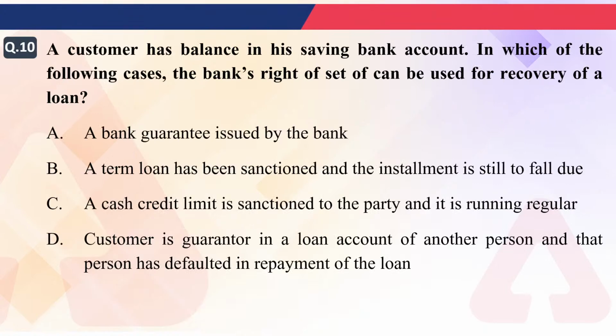Next, a customer has a balance in his savings bank account. In which of the following cases can the bank's right of set off be used for recovery of a loan? First, a bank guarantee issued by the bank. Second, a term loan has been sanctioned and the installment is still to fall due. Third is saying a cash credit limit is sanctioned to the party and it is running regular. Fourth is the customer is guarantor in a loan account of another person and that person has defaulted in repayment of the loan. So in which of the following conditions does the bank have the right to set off for the recovery of a loan? Which of the following is true?